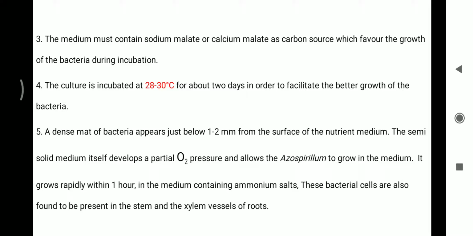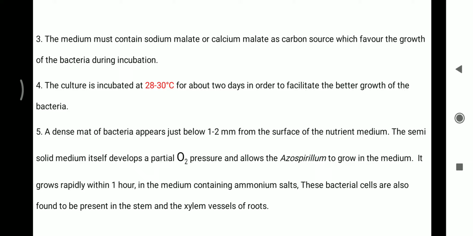Third, the medium must contain sodium malate or calcium malate as carbon sources which favor the growth of the bacteria during incubation. Fourth one, the culture is incubated at 28 to 30 degrees Celsius for about 2 days in order to facilitate the better growth of the bacteria.